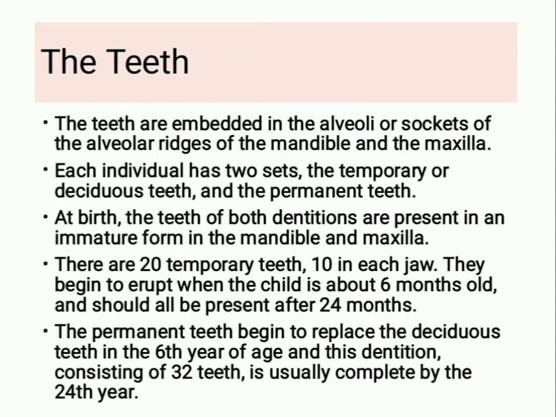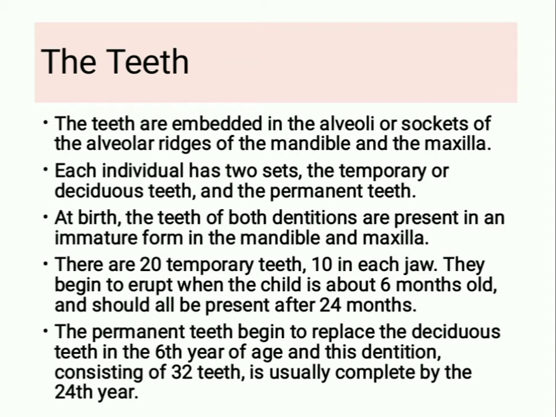Next, the next part of the mouth is the teeth. The teeth are embedded in the alveoli or sockets of the alveolar ridges of the mandible and the maxilla. Each individual has two sets, the temporary or deciduous teeth and the permanent teeth. At birth, the teeth of both dentitions are present in an immature form in the mandible and maxilla.